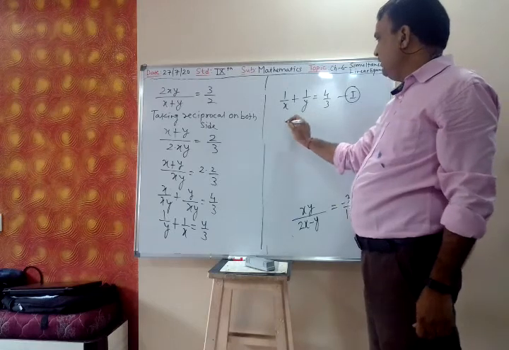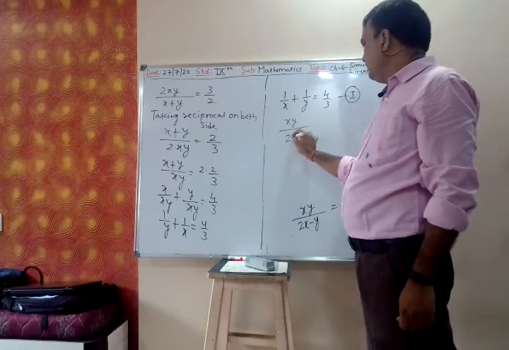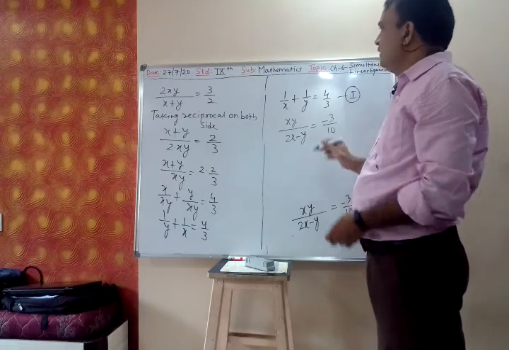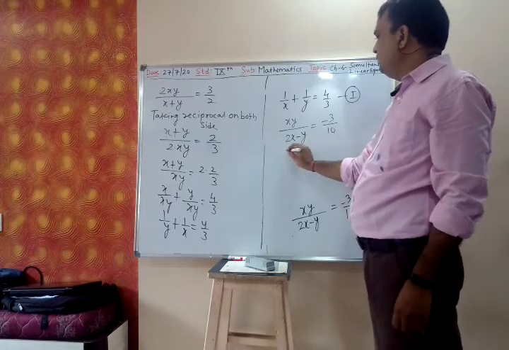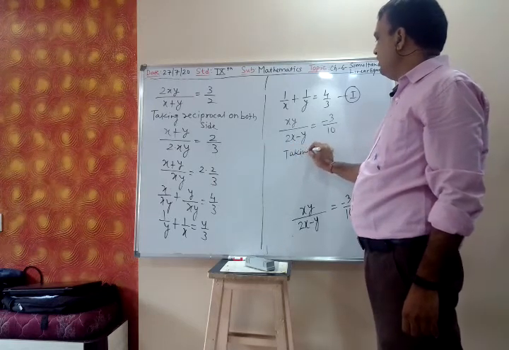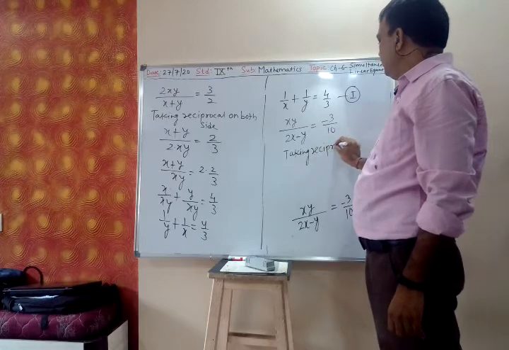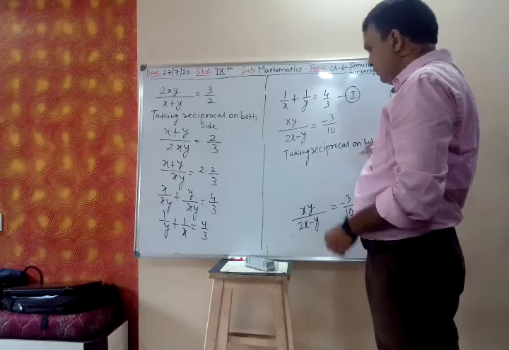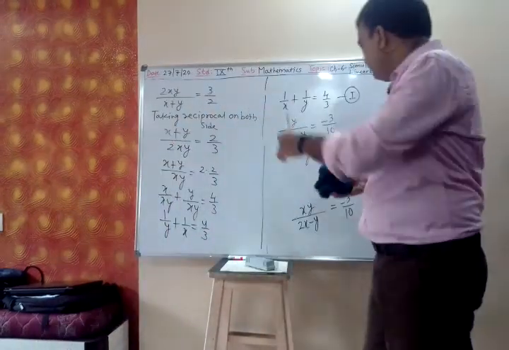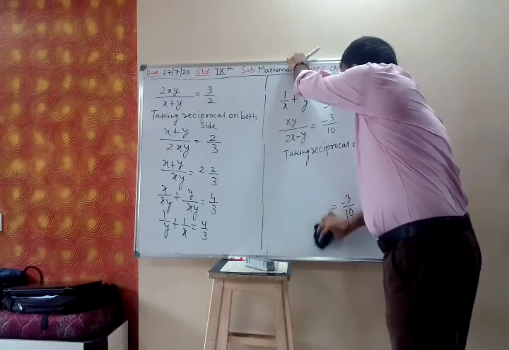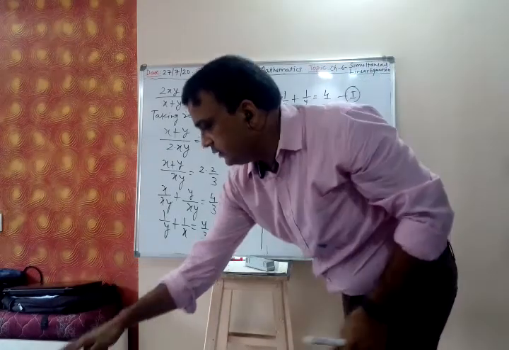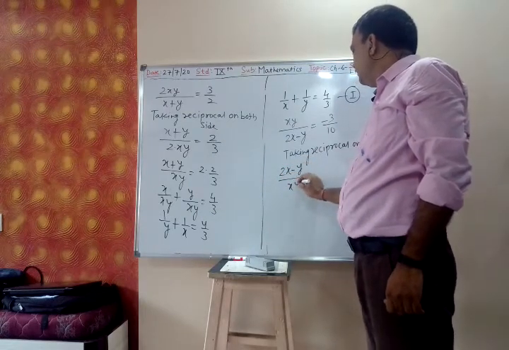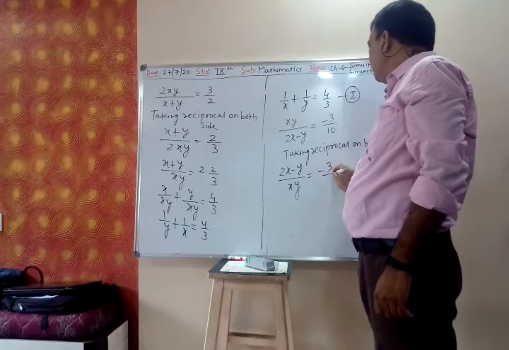Then similarly you solve the second, xy upon 2x minus y is equal to minus 3 upon 10. So taking reciprocal on both sides, you have to interchange numerator and denominator. So you will get 2x minus y upon xy is equal to minus 3 upon 10.